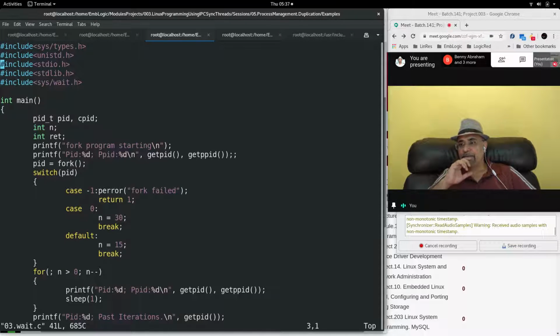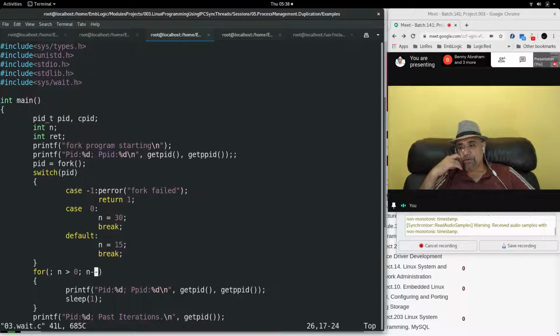I have a program in which I am doing fork. See this program carefully. Case 0 is child and case 1 is parent. In case 0, child, we do n equal to 30. In case 1, parent, we do n equal to 15.